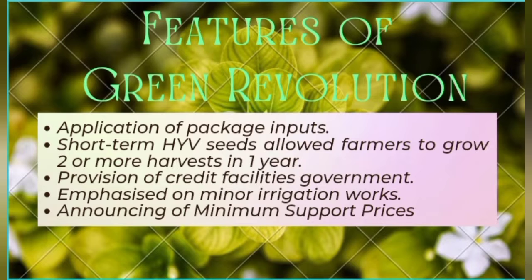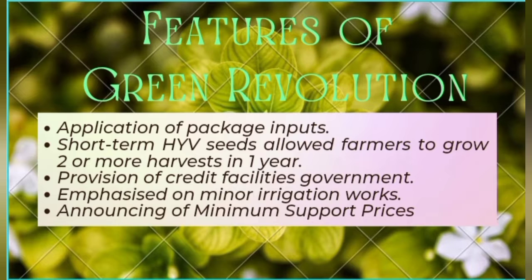Then the features of the Green Revolution. The features are application of package inputs. Package inputs means a package of inputs which consists of high yielding variety seeds or HYV seeds, then pesticides, fertilizers, and improved agricultural practices in the area of assured water supply and so on. Then the Green Revolution allowed the farmers to produce 2 or more harvests in 1 year.